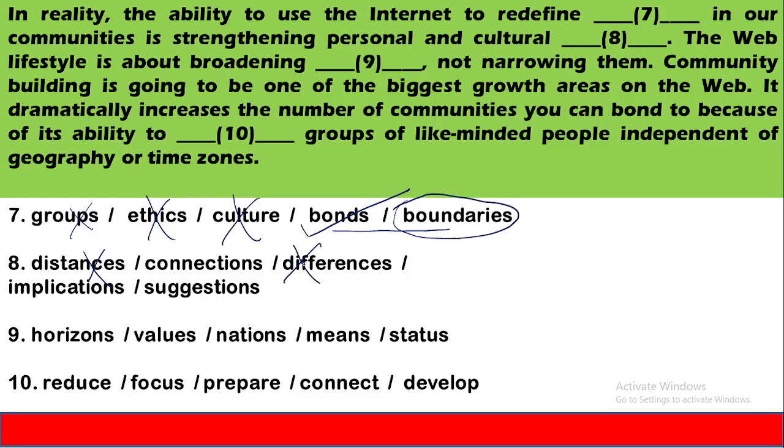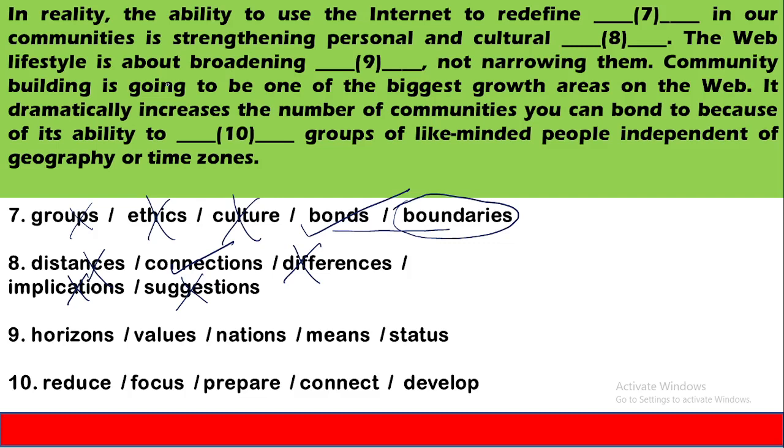Differences and distances both are similar words. Implications is out of context for this sentence. The web in our community is strengthening personal and cultural connections. This is the appropriate word.